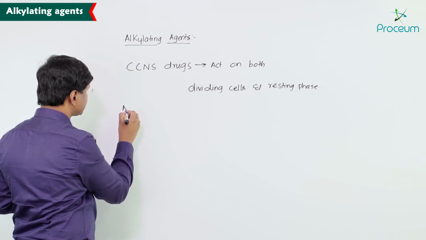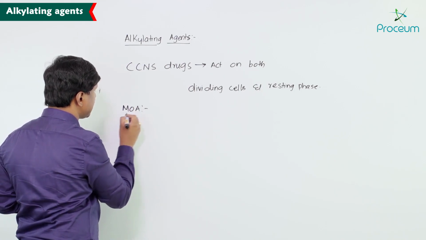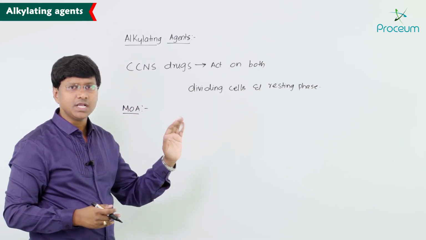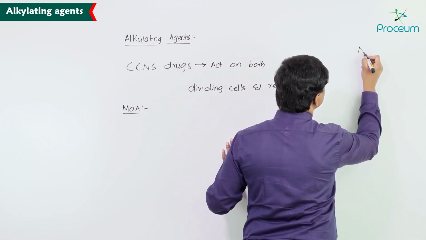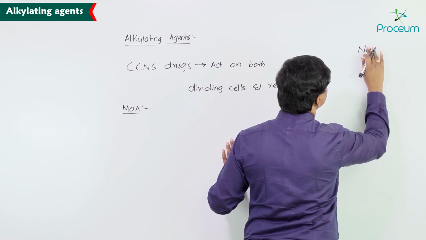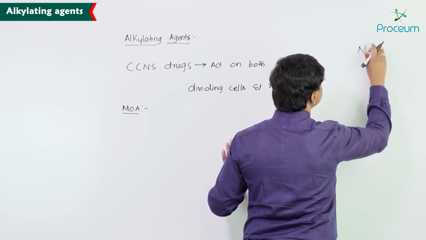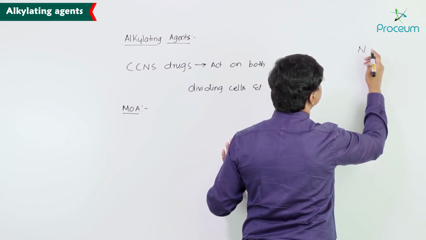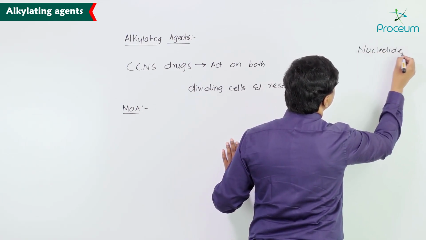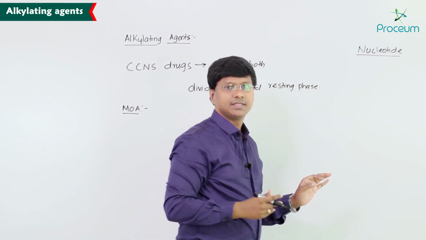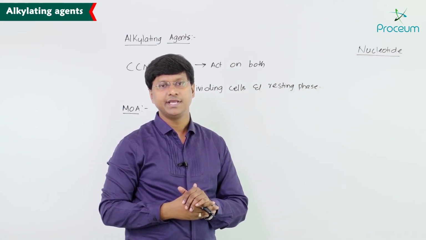Now if you take the mechanism of action of these alkylating agents, before going into the mechanism of action, let me tell you the structure of what is called a nucleotide. The nucleotides are the building blocks of your DNA.